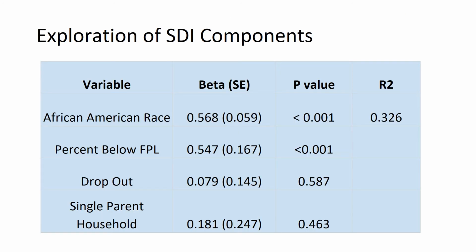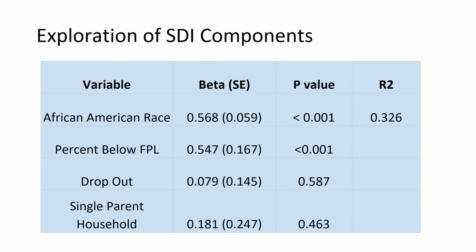We then conducted a secondary analysis in an effort to refine the SDI to be more predictive of county-level preterm birth rates. We included percent Black, percent of the population below 100% of the federal poverty limit, education level, and single-parent households in this model. These characteristics were selected because they represent factors that have been shown in previous studies to correlate with preterm birth: race, education, income, and social connectivity.